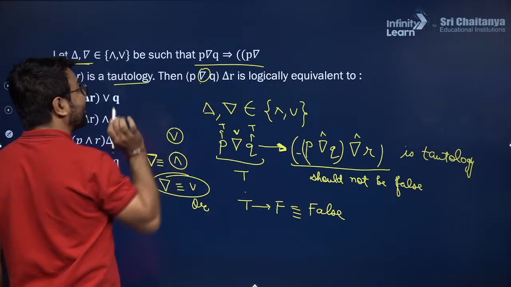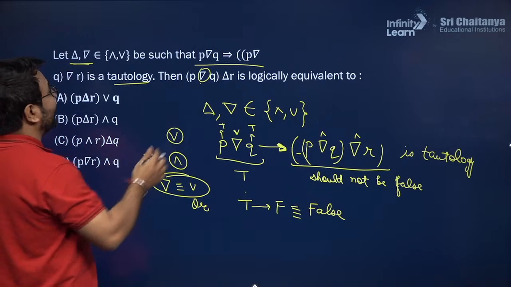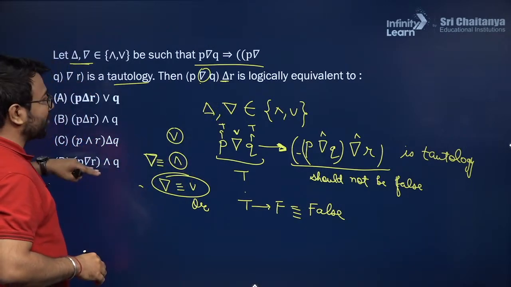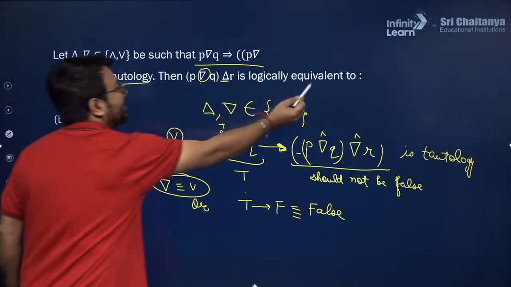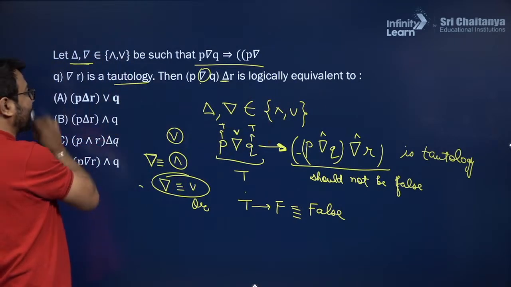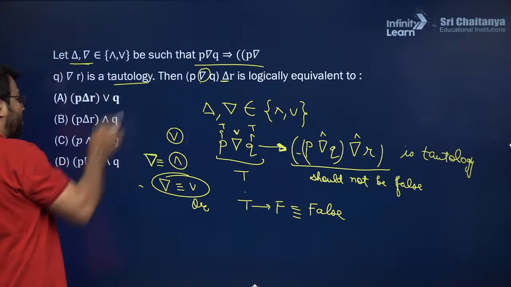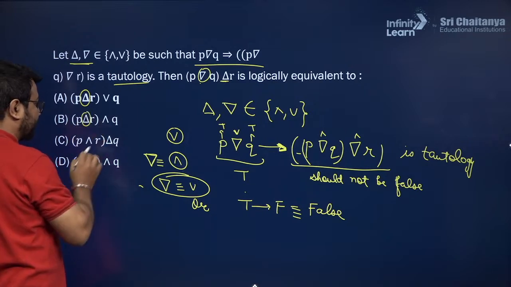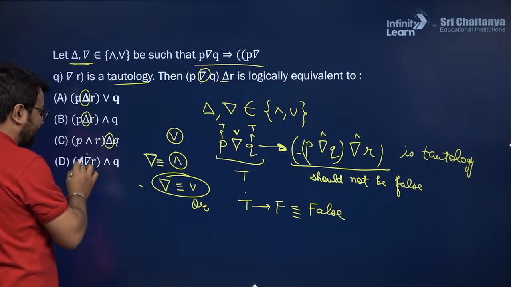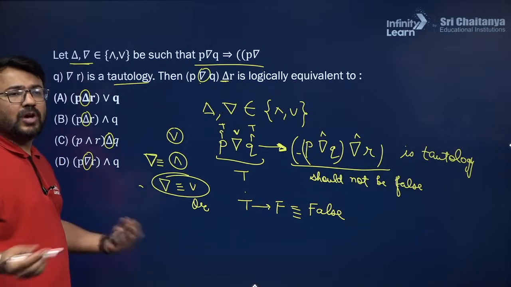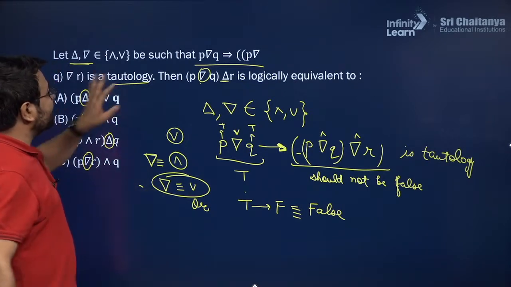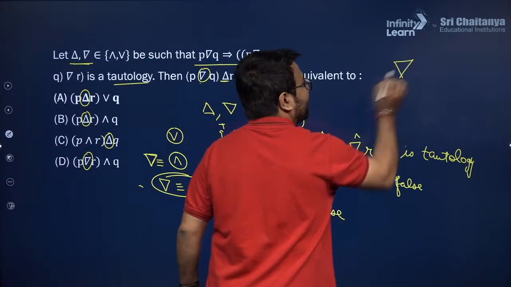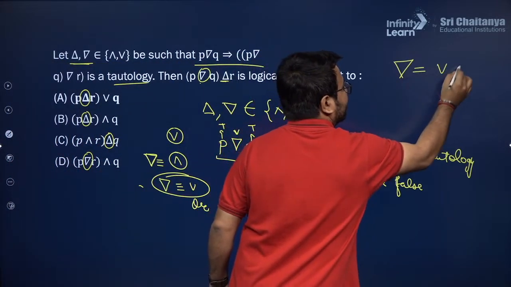Now if I consider OR operator here, let us define this delta operator also. Among the options, we need to consider which one this particular statement is logically equivalent to, and the options also consist of the delta operator and this inverse delta operator. So how will I be able to consider this? In this particular situation, I am able to get this delta as OR operator.